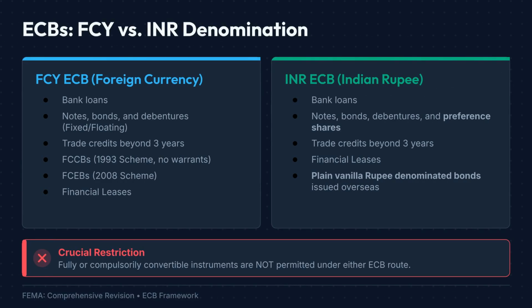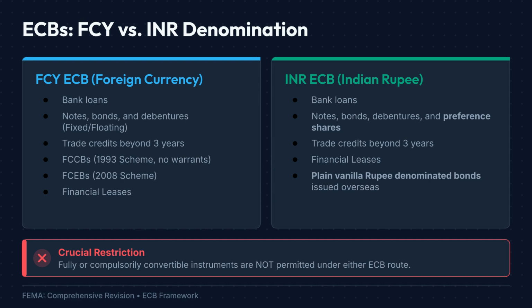FEMA permits ECBs in two broad forms: foreign currency ECBs and Indian rupee ECBs. FCY ECBs may take the form of bank loans, notes, bonds, debentures, trade credits exceeding 3 years, FCCBs, FCEBs, and financial leases. INR ECBs include bank loans, notes, bonds, debentures, preference shares, trade credits beyond 3 years, financial leases, and plain vanilla rupee-denominated bonds issued overseas.